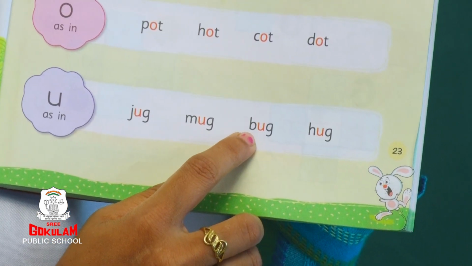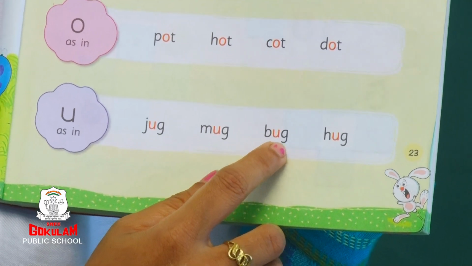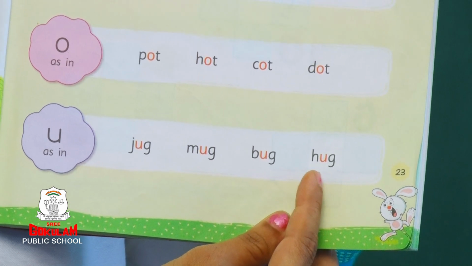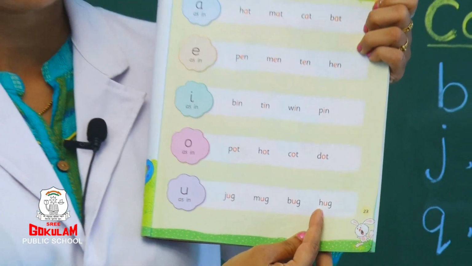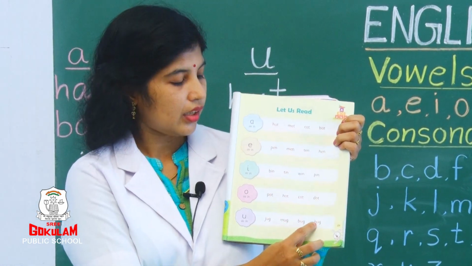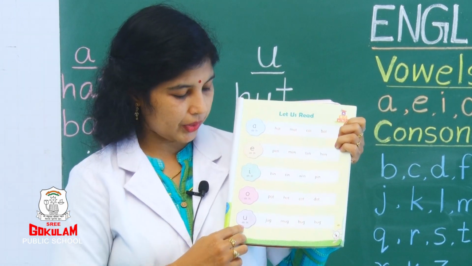Next letter B. So, what is the sound? B. U. G. Bug. See the next letter word. What is this? H. What is the sound of H? H. H, U, G. Hug. Repeat again.